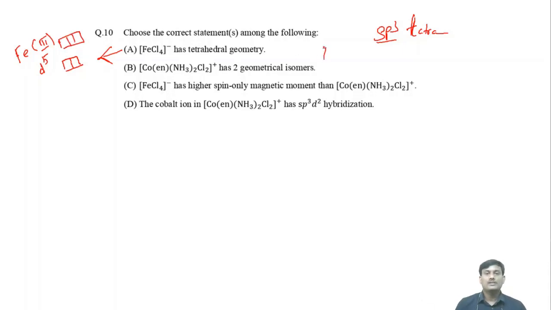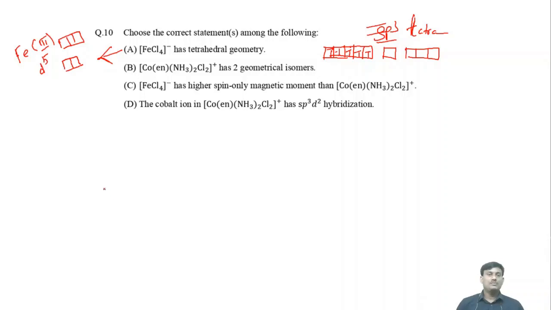Okay, weak field, so there is a filling of the electrons like this. Here s, here you will have 3p. What is the hybridization? sp3. And if you take [Co(en)(NH3)2Cl2]+, it has two geometrical isomers.